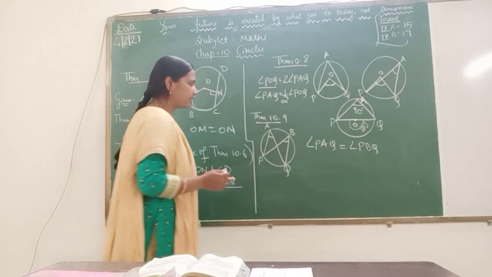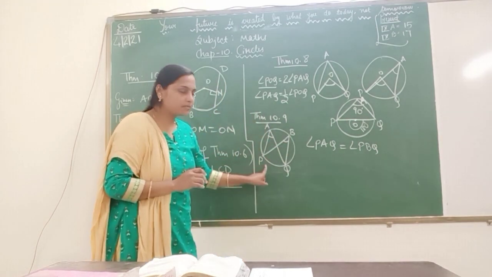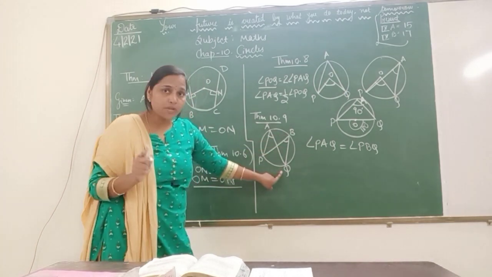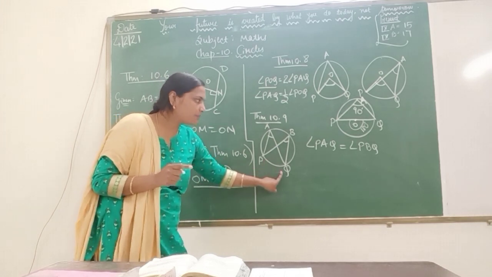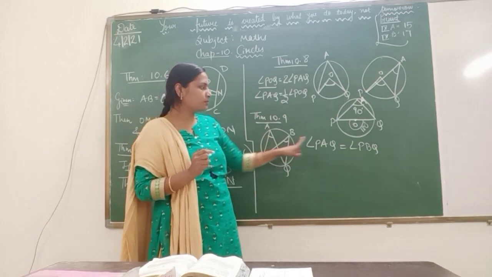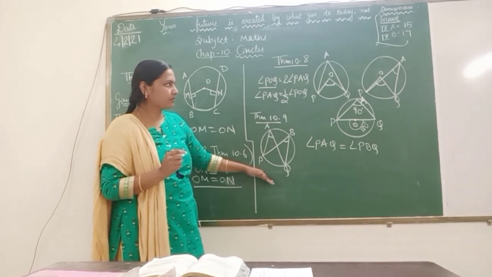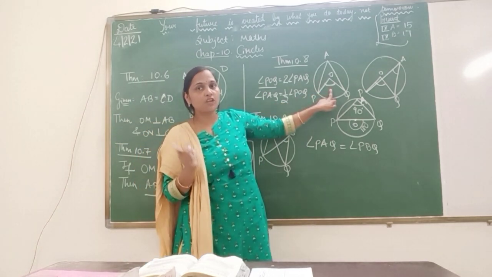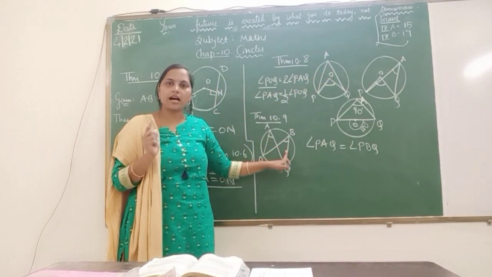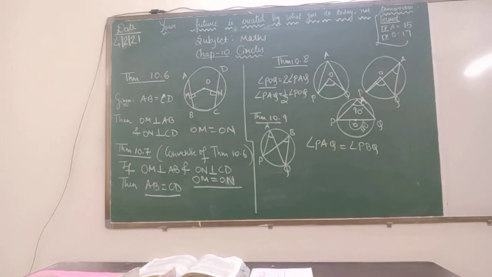Now theorem 10.9 says 2 angles on the circle subtended by the same arc. PAQ and PBQ are 2 angles on the circle subtended by the arc PQ. Then the measure of angle PAQ will be equal to the measure of angle PBQ. There is a difference between these two theorems. Here I am talking about the relation of the central angle and the angle at any point on the circle. But here both the angles are on the circle. So now the next theorems are 10.11 and 10.12.